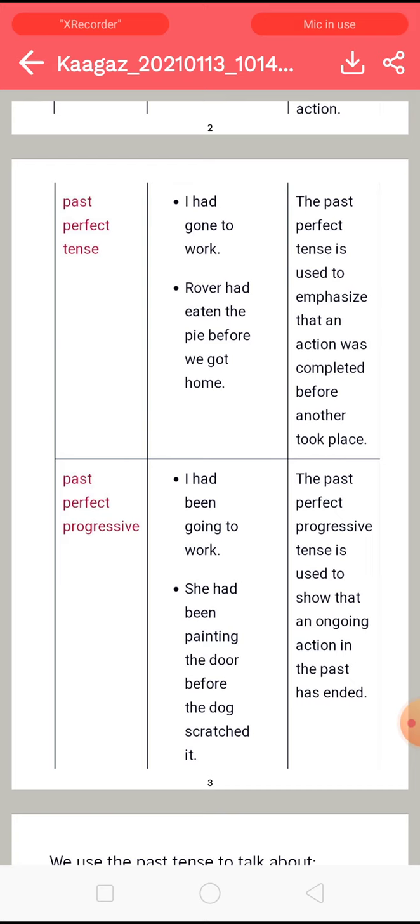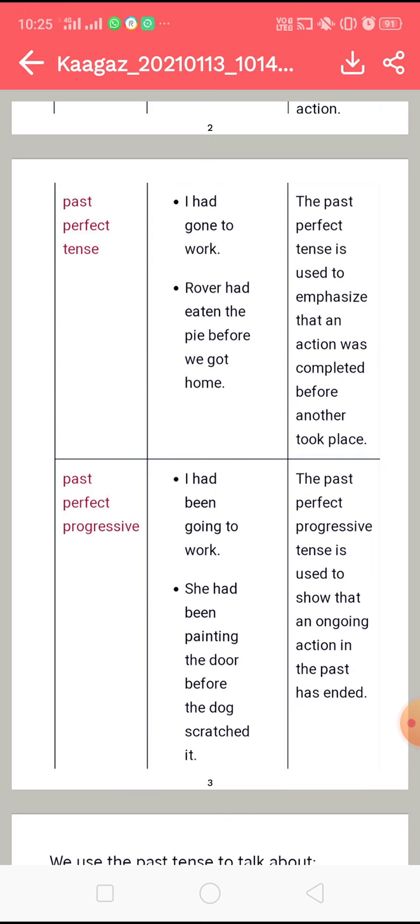Means before the other action, one action has been completed. Okay? For example, we have I had gone to work. Means the action has been completed. Next is Rover had eaten the pie before we got home. Right? Before they got home, Rover had already eaten the pie. Means one action has been completed before the other action started.